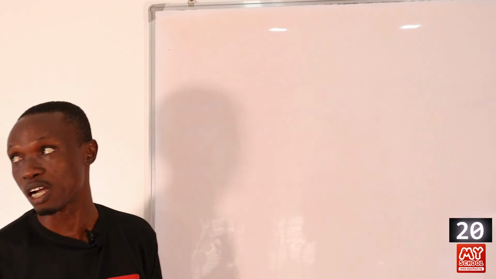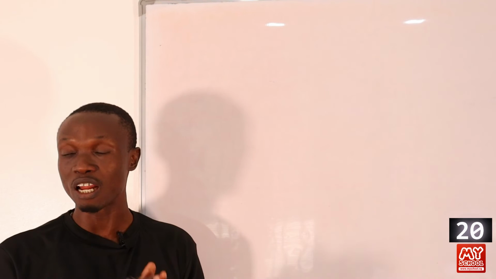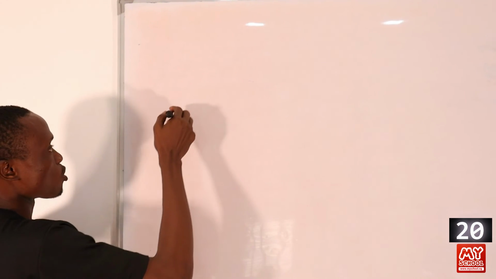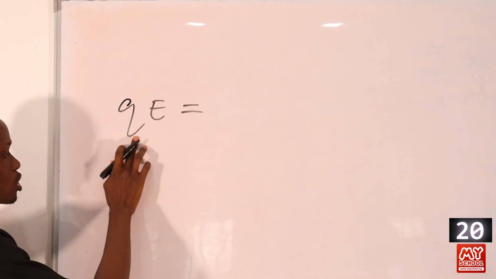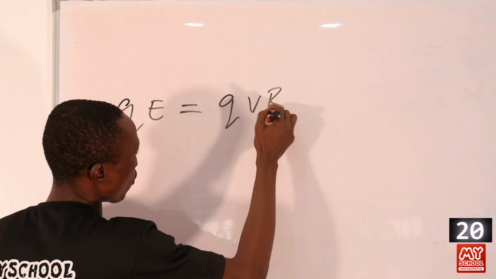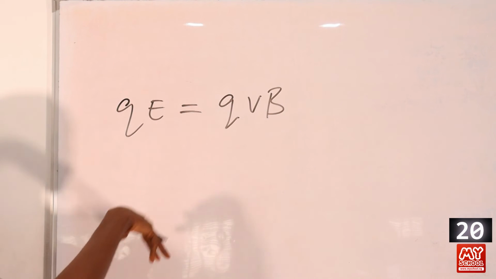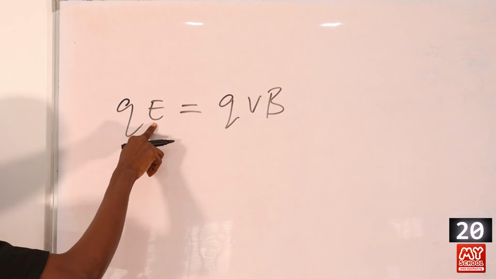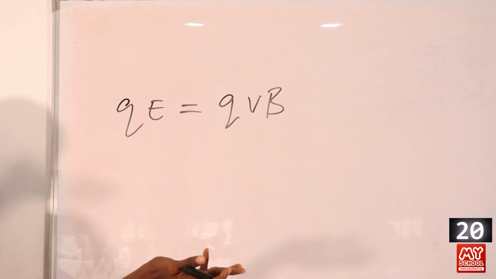For a charged ion to go through a combined electrical and magnetic field, the electric force must be equal to the magnetic force. The electric force is qE, which is equal to qvB for the magnetic force, where q and q stand for quantity of charges, E is the electric field intensity, while B is the magnetic field intensity.